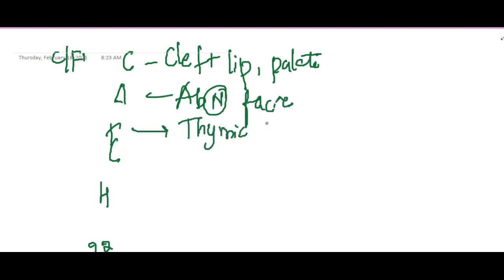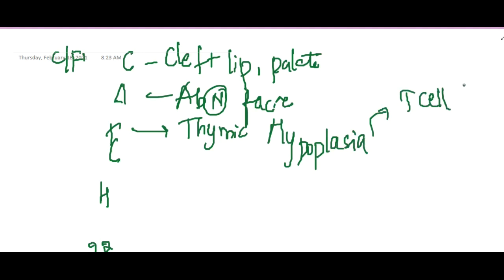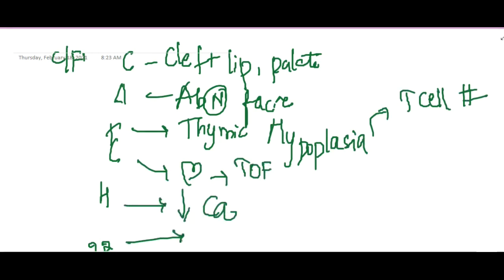Whenever there is thymic hypoplasia or aplasia, thymus is a site for maturation of T cells, so there is a defect in T cells. Whereas there is a heart defect, where there is formation of tetralogy of Fallot, cardiac defects are seen. Hypocalcemia is seen. Obviously 22 is deletion of 22 on chromosome q11.